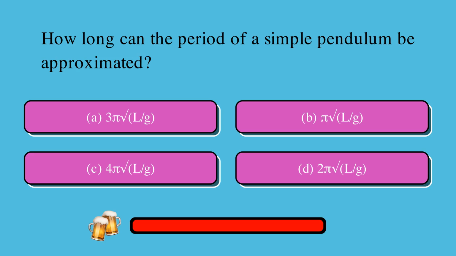How can the period of a simple pendulum be approximated? Is it A, 3 pi L over g, B, 4 pi L over g, C, a half rho g, or D, 2 pi square root of L over g? The correct answer is D, 2 pi square root of L over g.